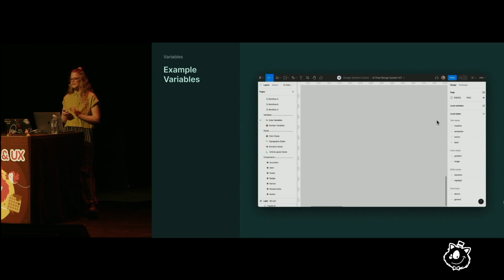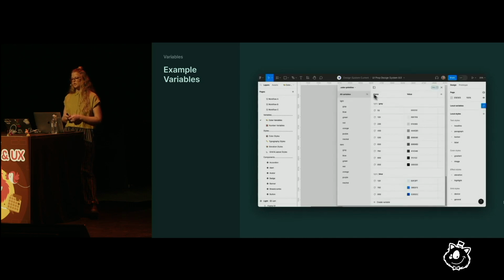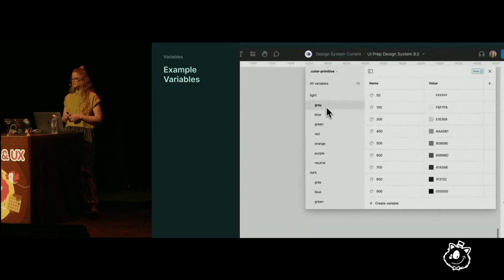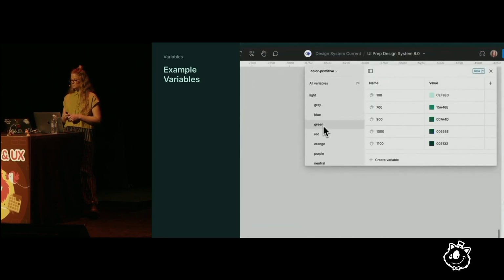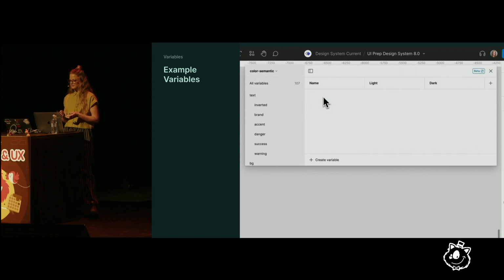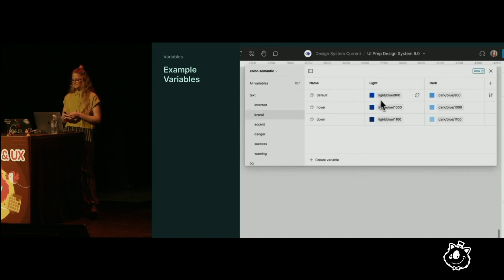But first, let's take a peek at the end result. Here's an example of a primitive collection. This is where you can create color variables that store the hex values for your palette. Most primitive collections will look something like this with a handful of colors, each with simple numeric names and a hex code. Once these are added, they'll feed into the semantic collection with names based on that color's use case, like text, brand, default. But before you add these, there's quite a bit of planning to do.